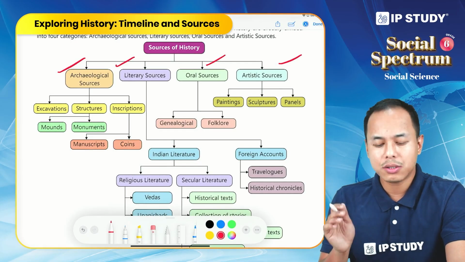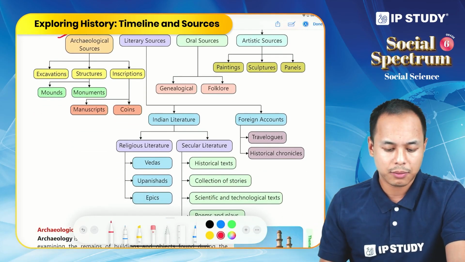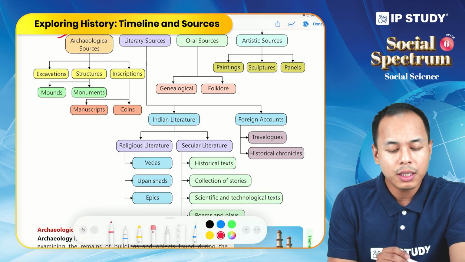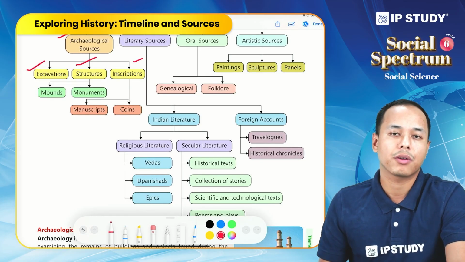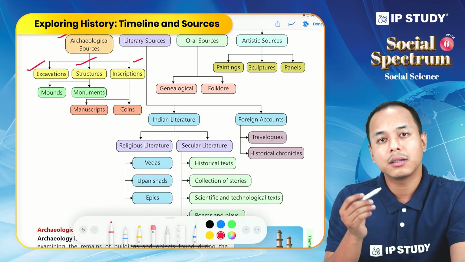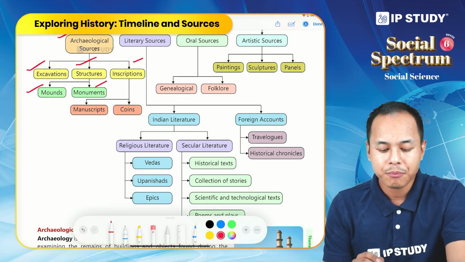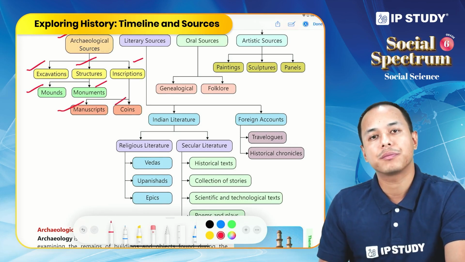All these classifications are further subdivided. First, archaeological sources are subdivided into three main types: excavations, structures, and inscriptions. Structures are again subdivided into two more: mounds and monuments, and inscriptions into two more: manuscripts and coins.